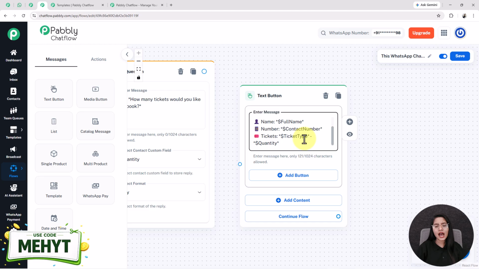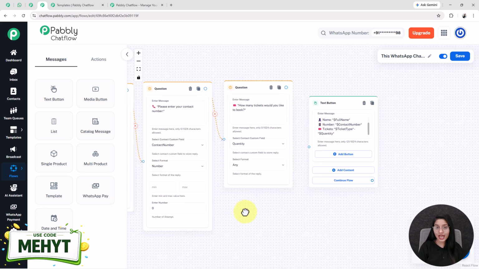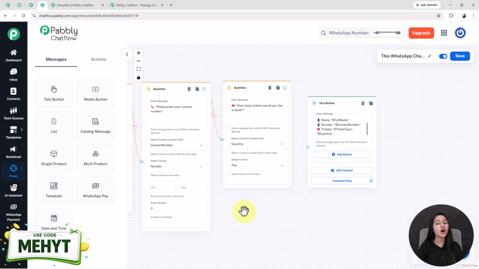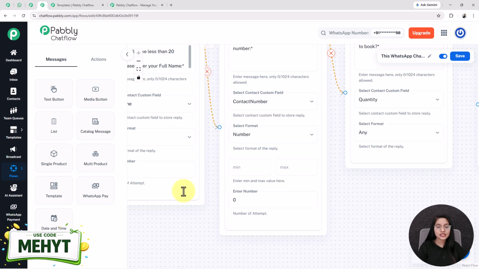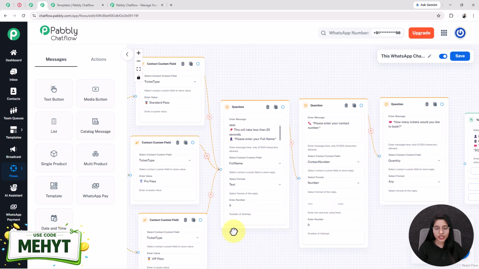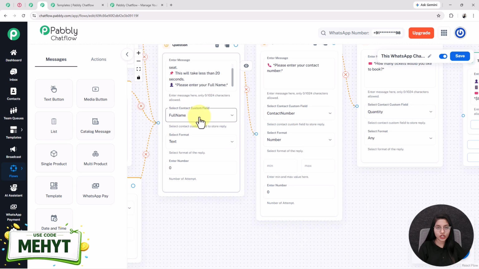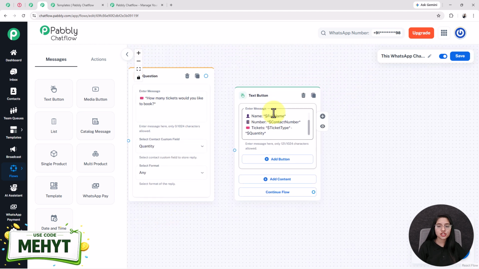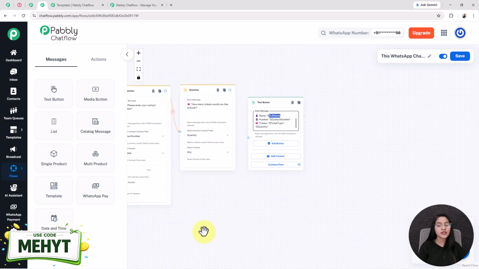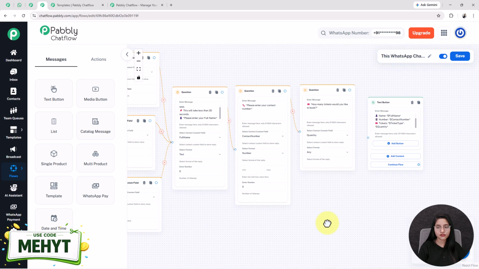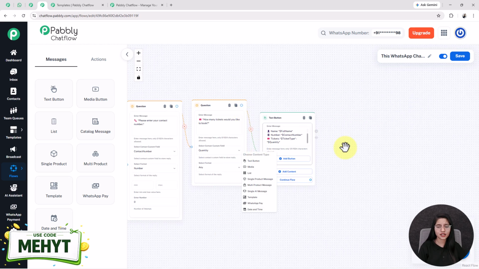As you can see, I have used the dollar symbol before some fields because it is a contact custom field symbol, and with the help of this symbol the bot will reply to my users dynamically and personalized based on their input. Here in this step, whenever the user shares their full name, then with the help of this contact custom field full name, the bot will capture the user's provided response and mention their name in this place. This is the same for all the rest of these contact custom fields too. After that I'm linking this circle to this.